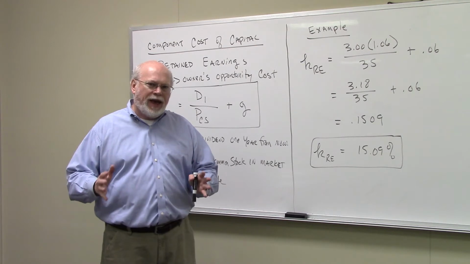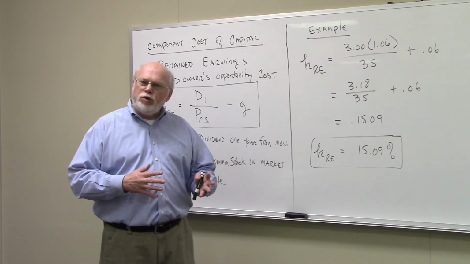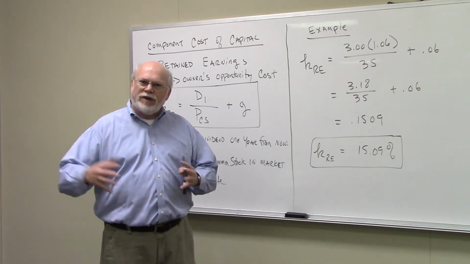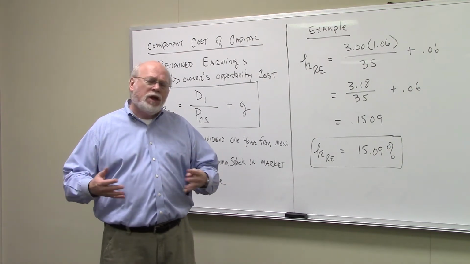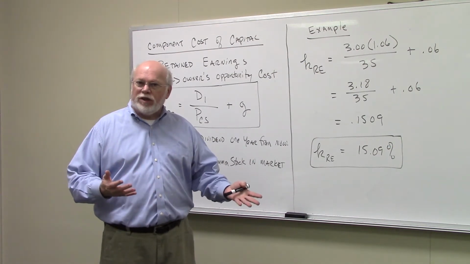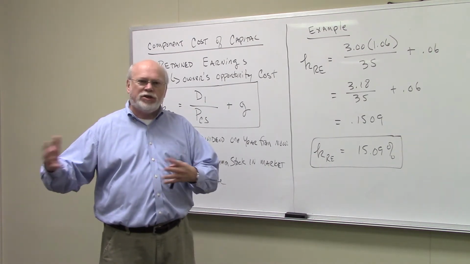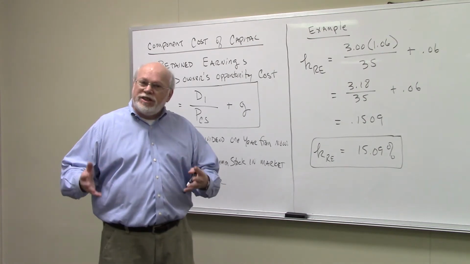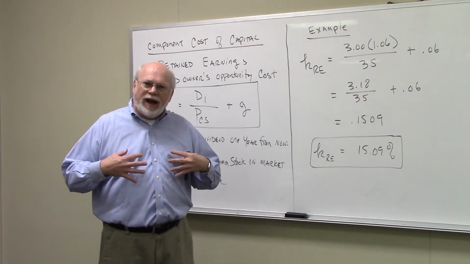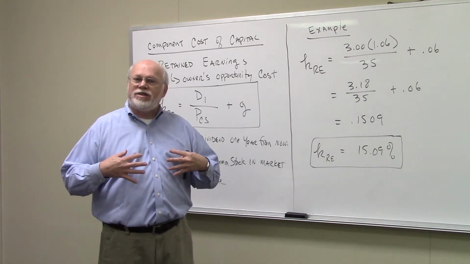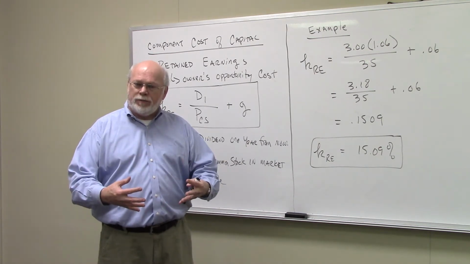Now, in a cost of capital sense, the question really is, what would the owners do with the money if, instead of retaining it, they took the money out? What would they invest in? Of course, some people would invest in real estate, some people invest in bonds, some people invest in preferreds. You just don't know. To simplify that, we assume that if the owners got the money, what they would do is invest the money back into the common stock of this company.